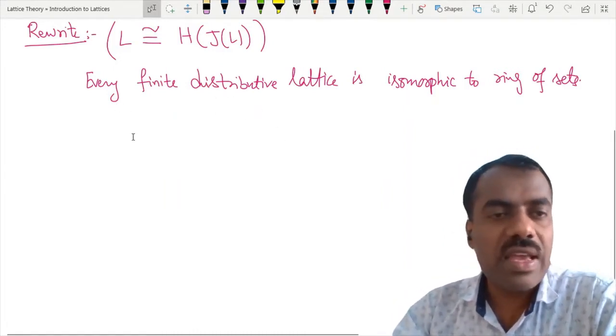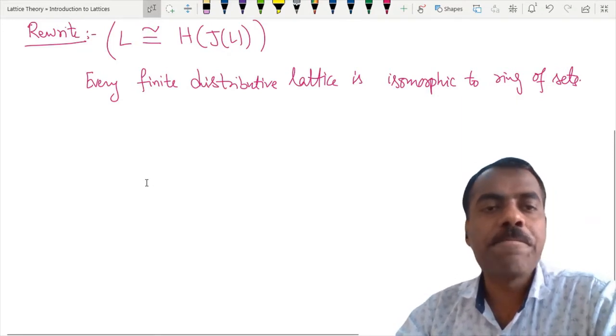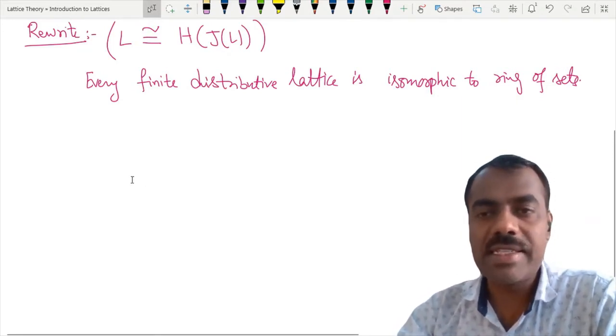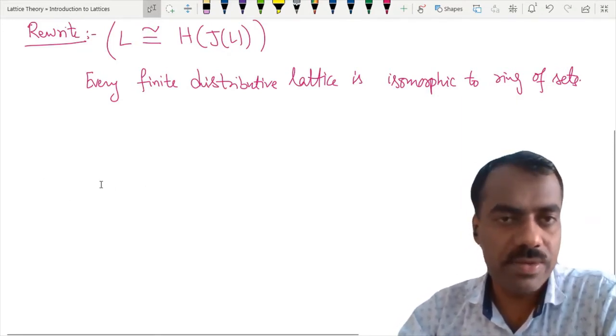So therefore, what we have proved yesterday is that every finite distributive lattice is actually isomorphic to a ring of sets.